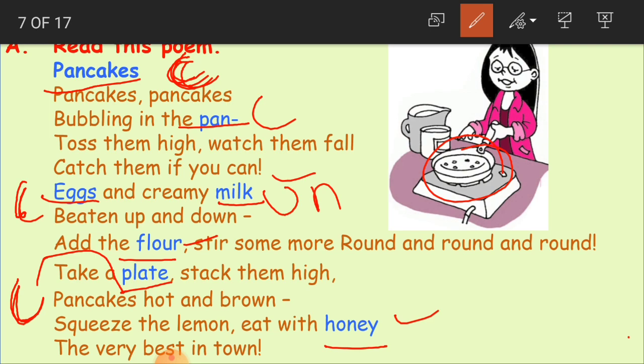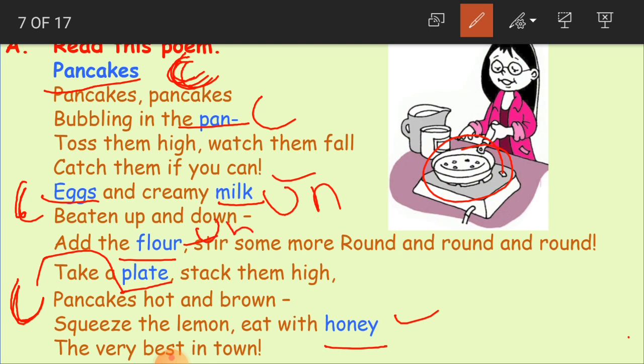Which we cannot count is called as uncountable. So that is why we mentioned here UN. Flour. Flour means what? Maida flour or wheat flour which we use to make rotis, cakes and all. Can we count that? It is in the powder form. No, whereas milk is in liquid form. Flour is in what? Powder form. So, which we cannot count. So, flour is also uncountable.